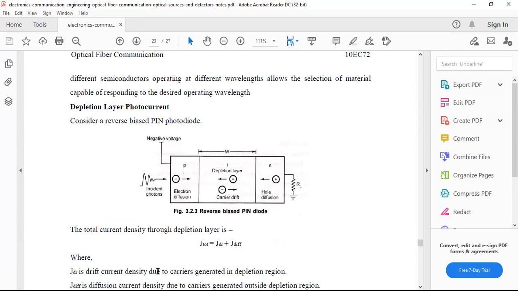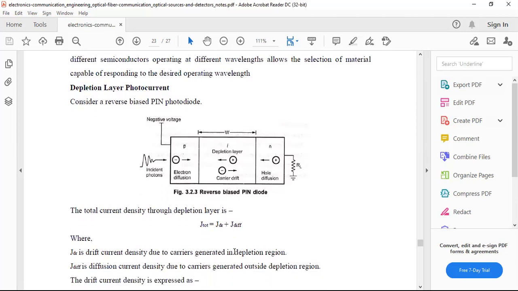Whenever the depletion layer photocurrent is in reverse bias, imagine when the incident light is applied. Here in the P region, it is already occupied with electrons, and the N region is occupied with holes, due to diffusion. So when the reverse bias is applied, the total current density J total equals J drift plus J diffusion, the drift current density and the diffusion current density.